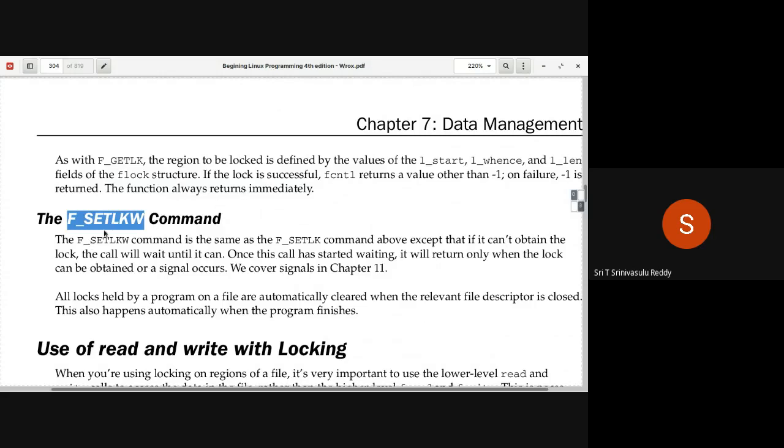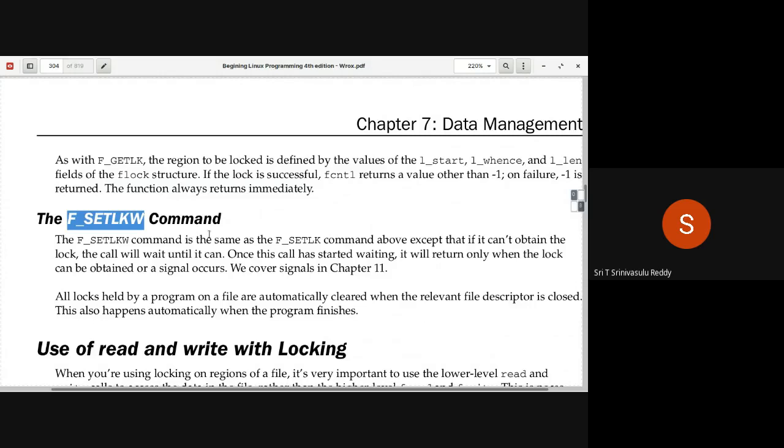Whereas F_SETLKW's main purpose is to apply the lock. If it is not possible for you to apply the lock at this moment, it will wait. That means it's a blocking system call. It will wait until such time it can get access to the corresponding lock. So you will have to understand that.